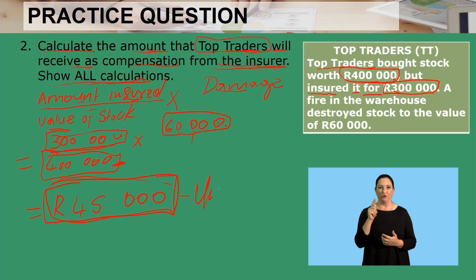And note that some questions may ask, why did Top Traders receive 45,000 instead of 60,000? You should explain that this is because Top Traders is underinsured, and in a case of underinsurance, they have to be paid in proportion to the amount they're insured for. They're not saying you are not going to get paid because you were underinsured. You have to be paid because you were paying insurance, but your insurance was under the value of the actual stock or the asset you are paying for. So this is how much Top Traders would receive because they were underinsured.